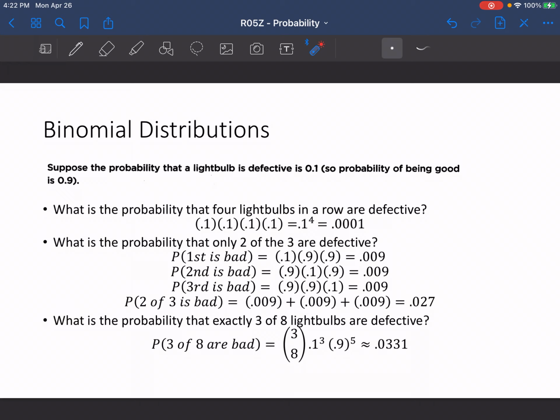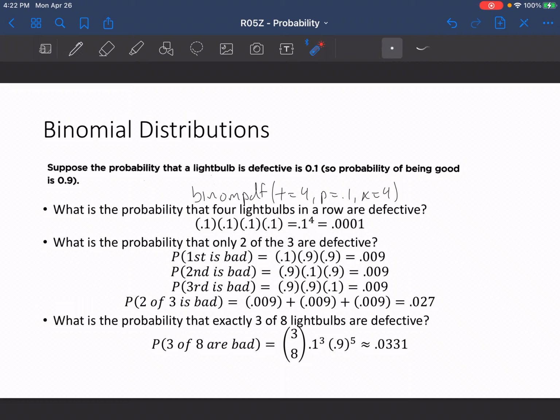On the flip side of that, let me make sure that this actually works correctly. Yep. So on the flip side, you could also take second vars, go to binomial PDF, or binom PDF, and then your trials would be 4, your probability would be 0.1, and your x value would be 4 as well, because we're trying to see if all 4 out of the 4 trials are defective.